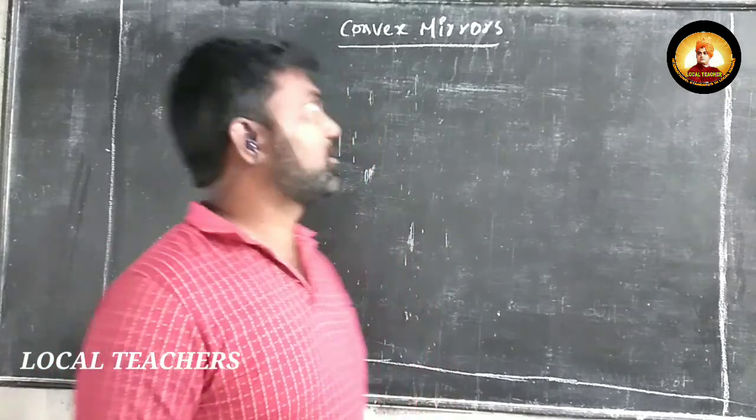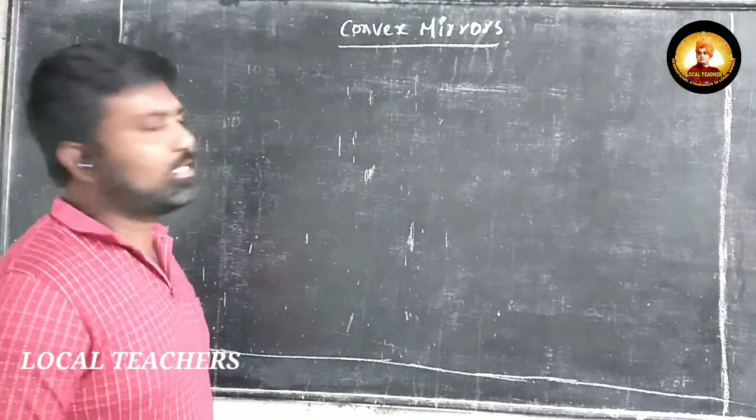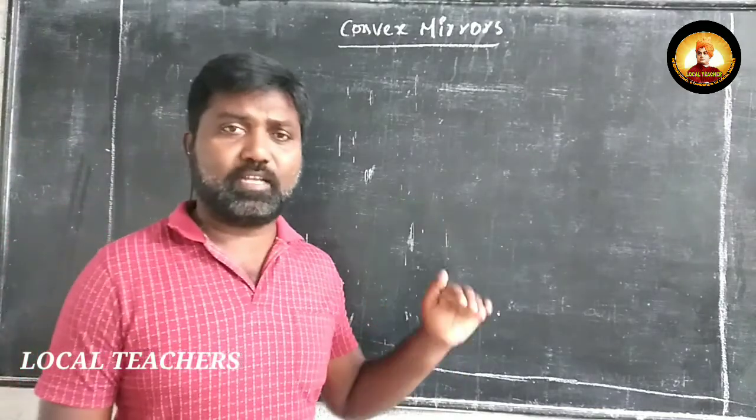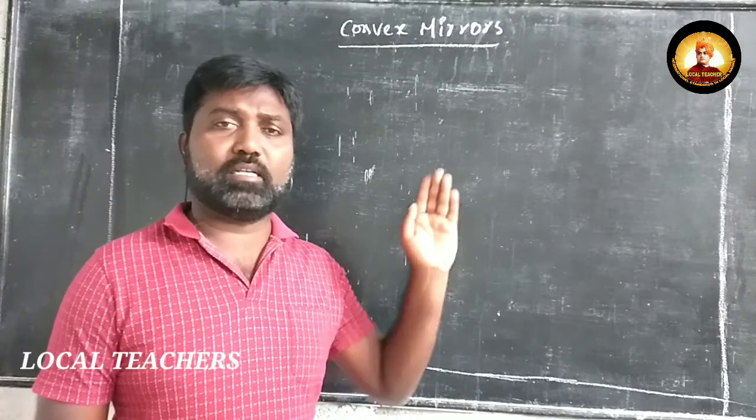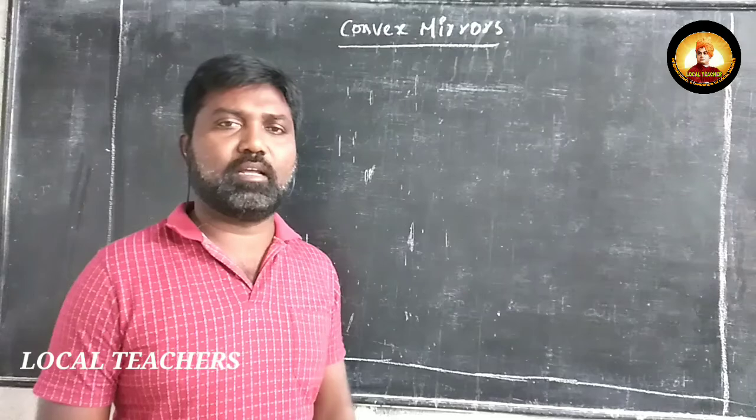Today we are going to discuss convex mirrors. So here, a convex mirror is nothing but a mirror whose reflecting surface is bulged outside. That mirror is called a convex mirror.